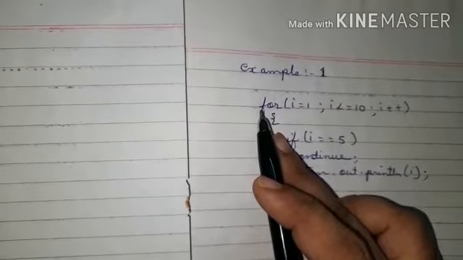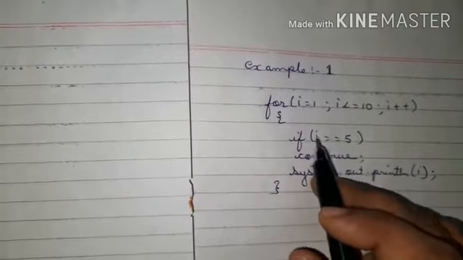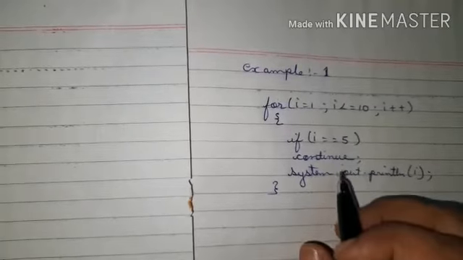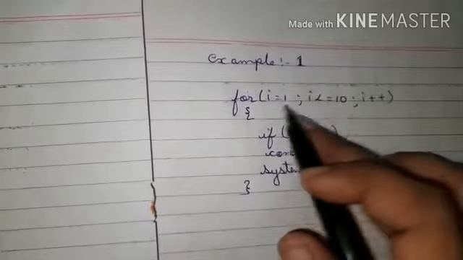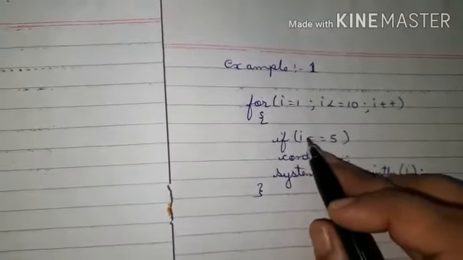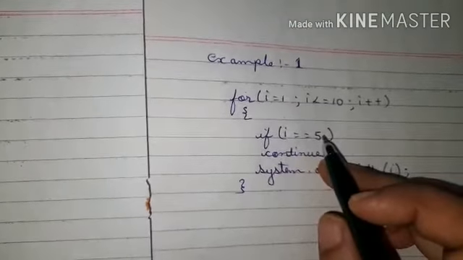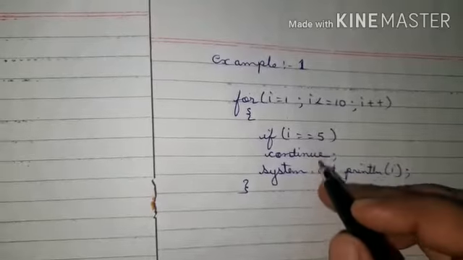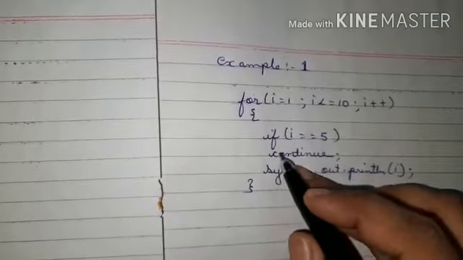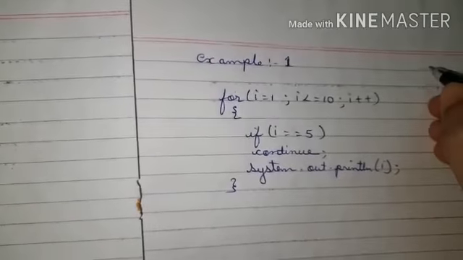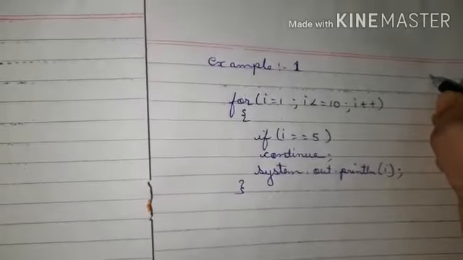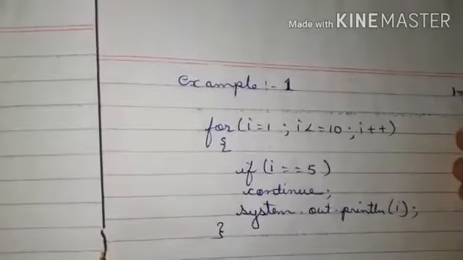But if it is not equal to 5, then it will come here and display it. When i is 1, it is not equal to 5, so it will not come to the continue statement, it will go to the print statement and print i. So i is 1, so I have printed 1.